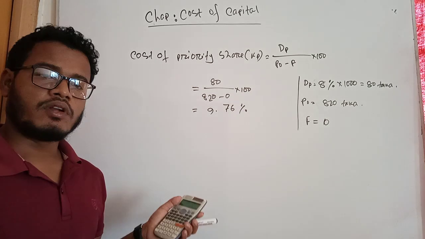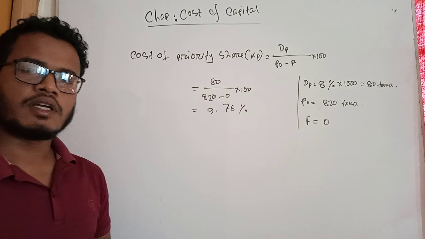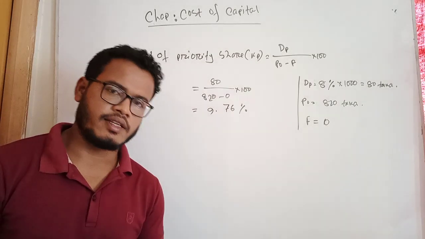So there is one formula for calculating the cost of preferred shares, especially for students of class 9 and class 10.